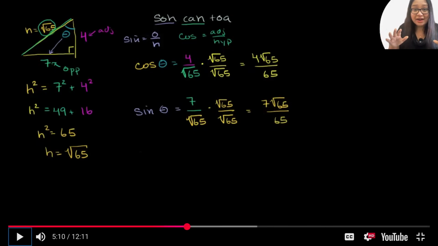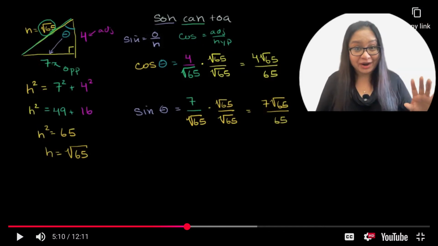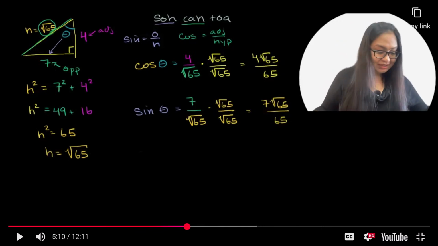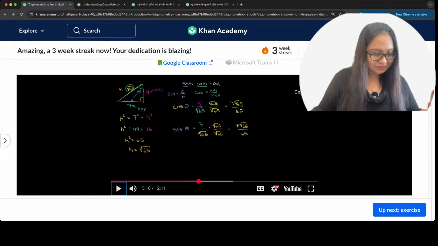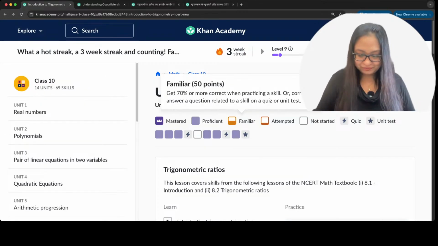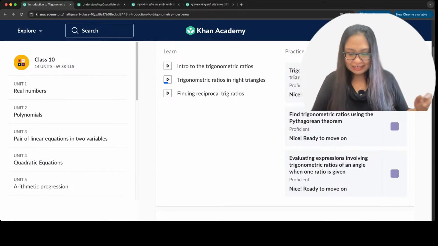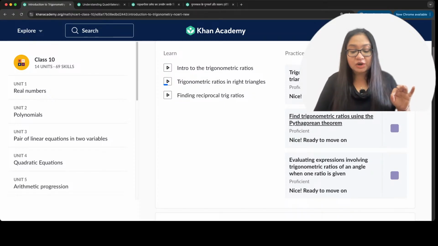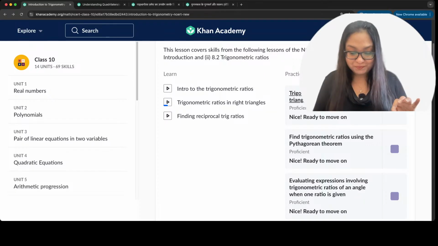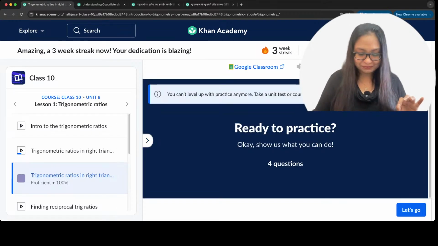Okay, all right. So we understand how to get the third side from the given two sides by applying Pythagoras theorem. So let's go ahead and solve some questions now. I'm going to get out of this and solve some questions. Let's find trigonometric ratios using the Pythagorean theorem.